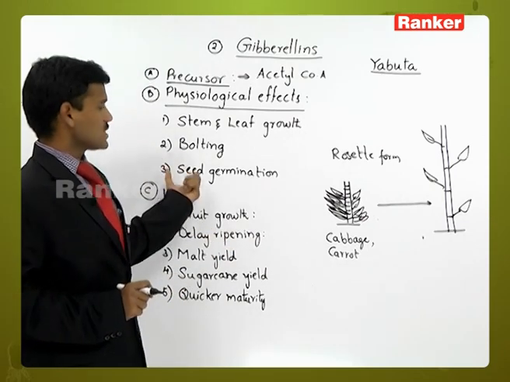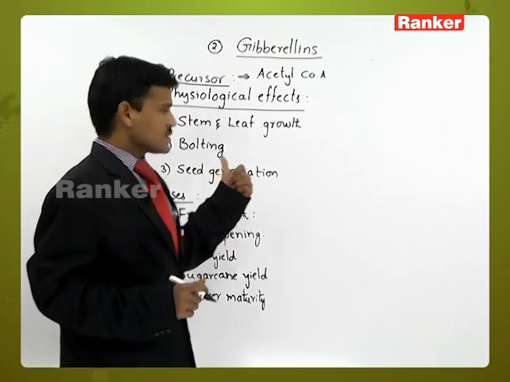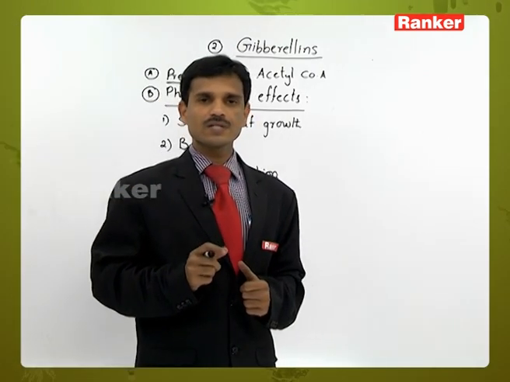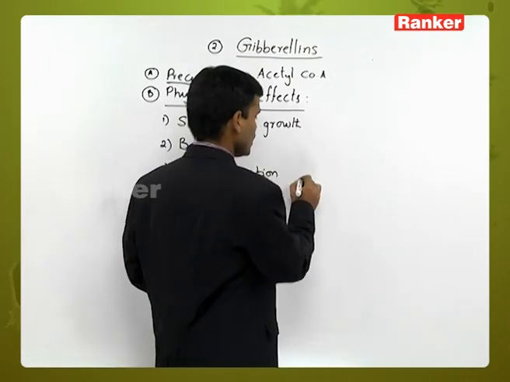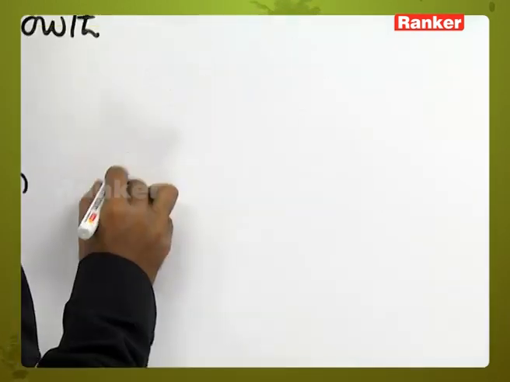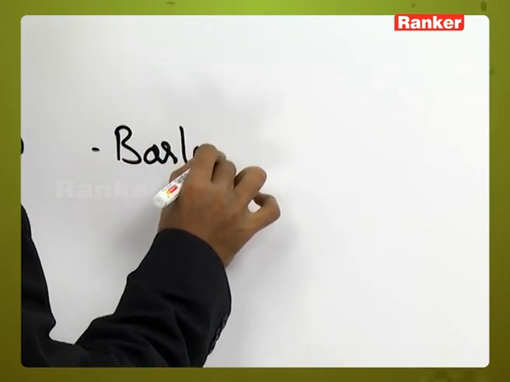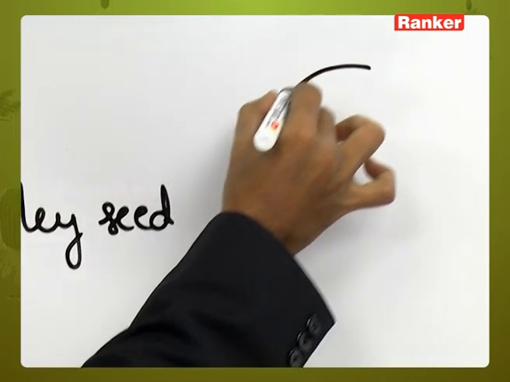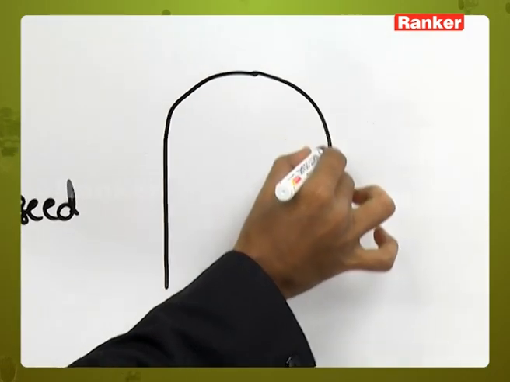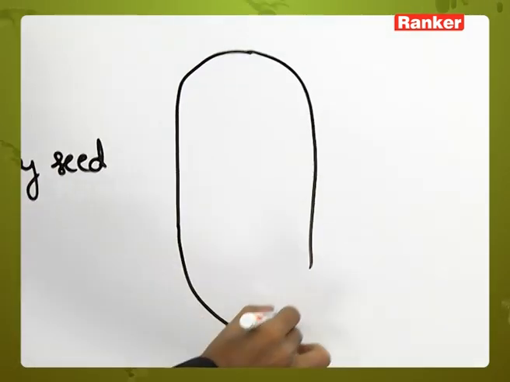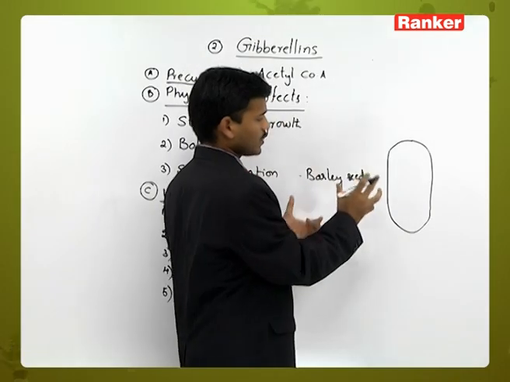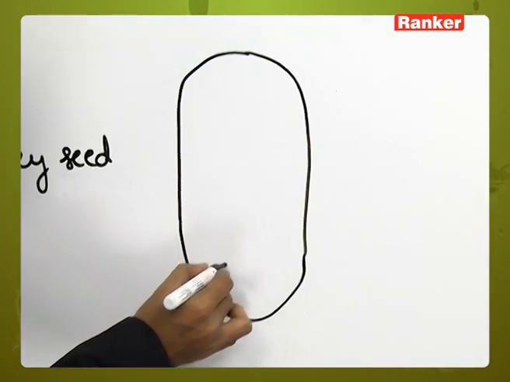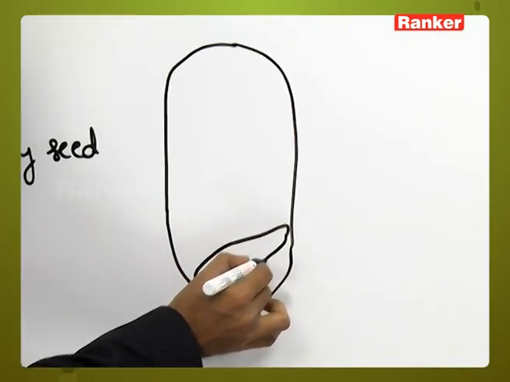The next effect is seed germination. In seed germination the gibberellins also show their effect, mainly in barley seeds. It is a monocot seed, where only one cotyledon is present.